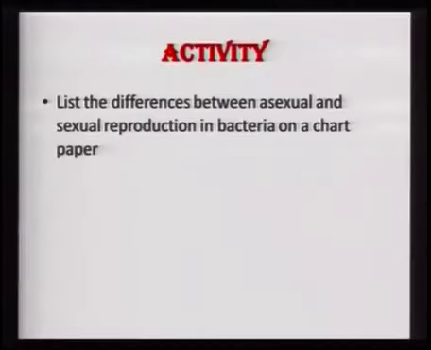Once learners or students, you have learnt about the asexual and sexual mode of reproduction, you can again do some activity. Practice it yourself. If you have understood it carefully, you can enumerate the differences between the asexual and sexual mode of reproduction in bacteria on a chart paper, draw the diagram and write the differences. So, you can revise it yourself, the differences between the two.